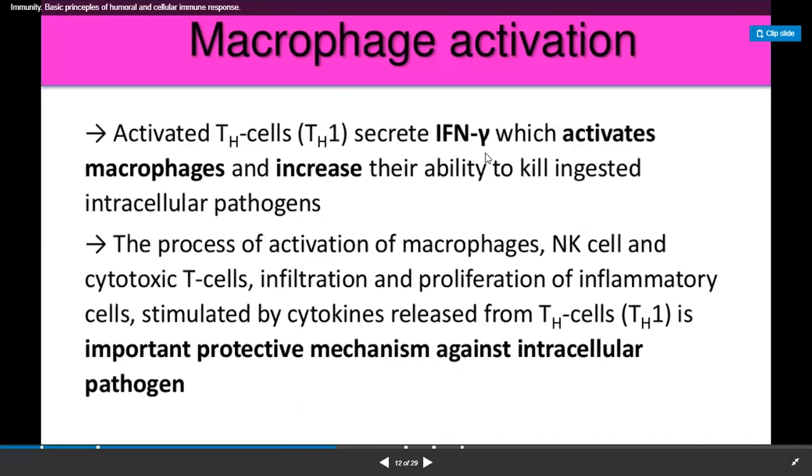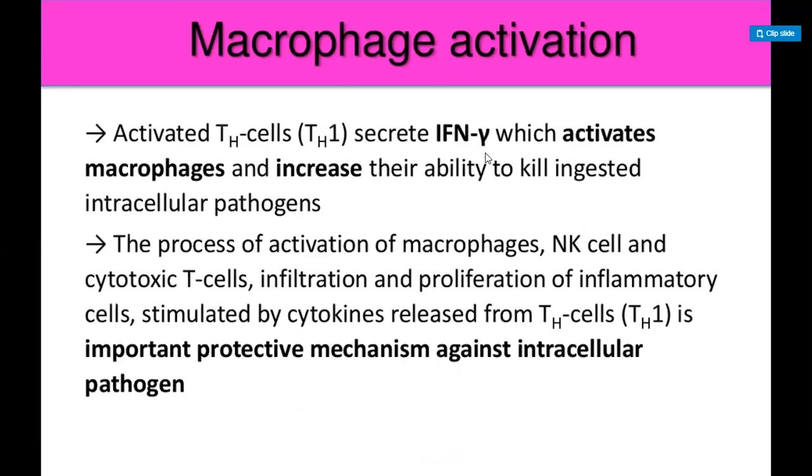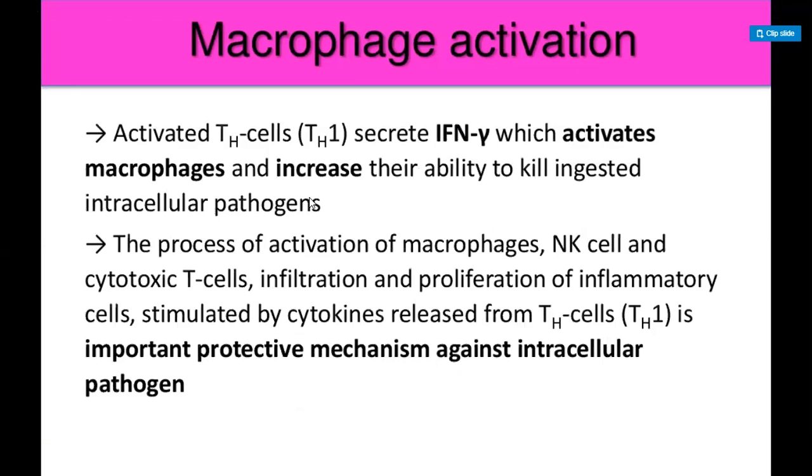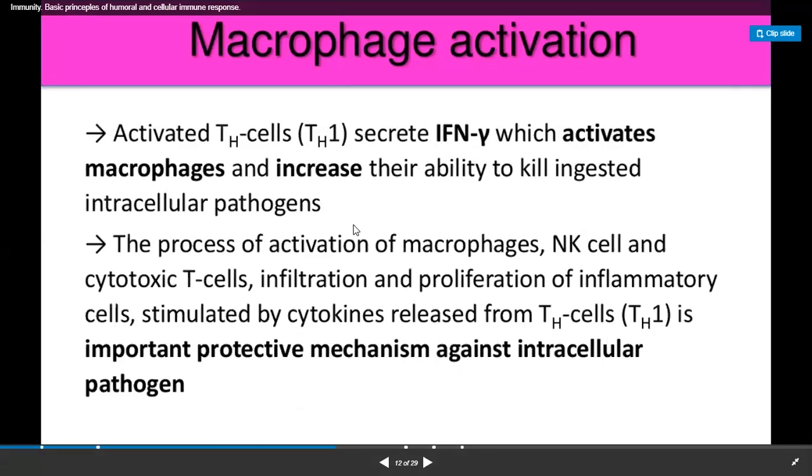The next process is the activation of macrophage cells. The activated T helper cells secrete some cytokines known as interferon gamma, which activates macrophages and increases their ability to kill ingested intracellular pathogens.